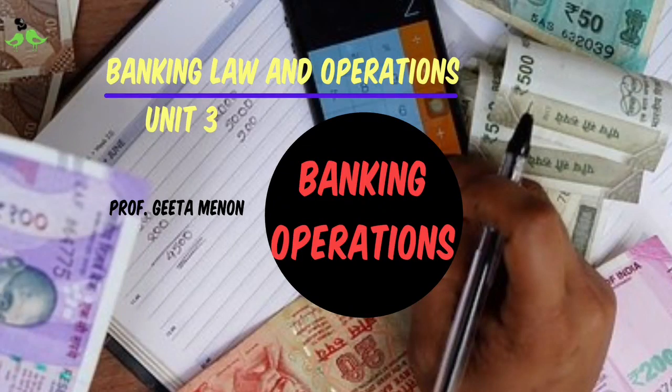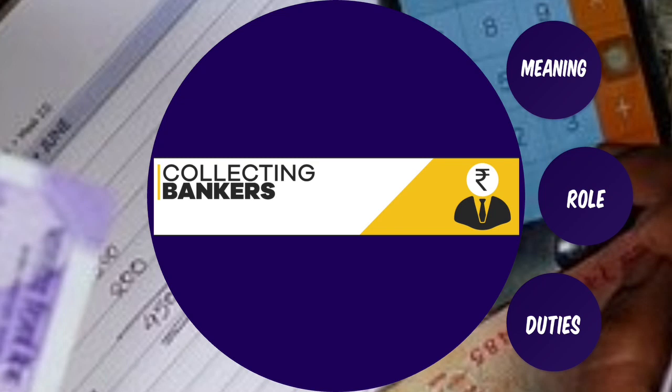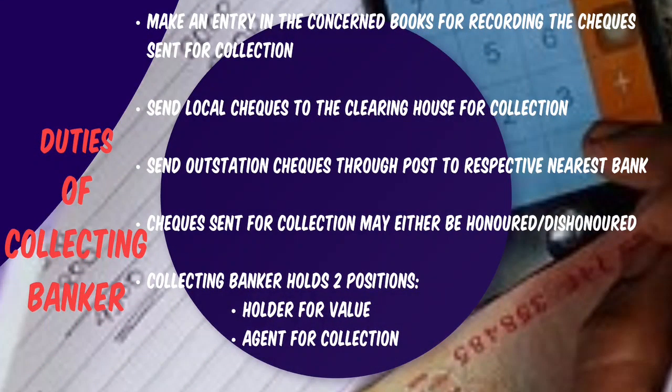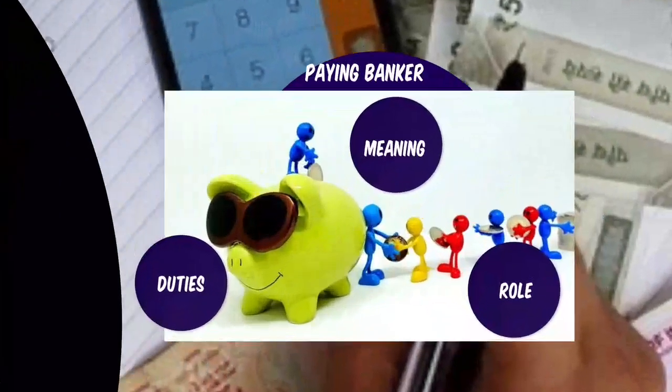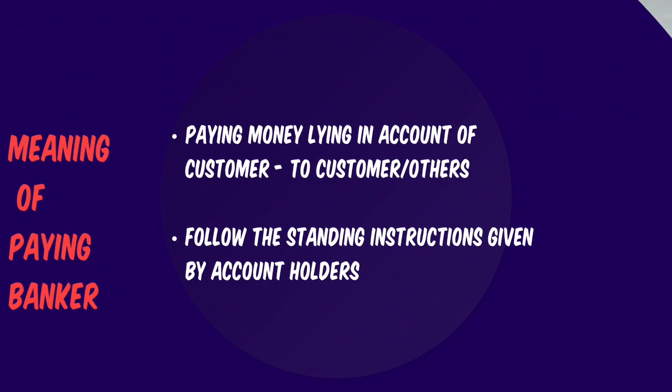Hi students, this is yet another video on banking operations, and I thought of making another video to give you a more simplified version of paying banker. As was discussed in the previous video relating to paying banker, the bank has a responsibility or a duty to pay the customer's money as and when it is demanded by the customer. So if the customer presents a check, which is called the customer's mandate, then the bank is responsible to pay the money lying in the account of the customer.